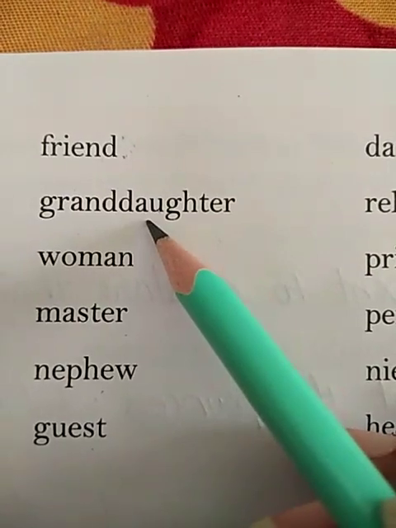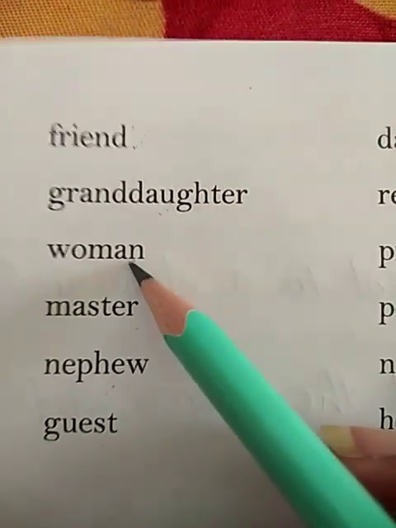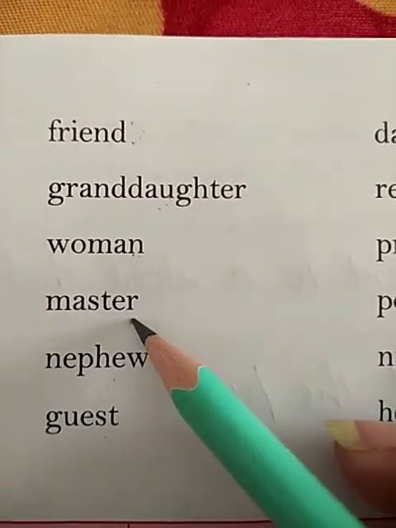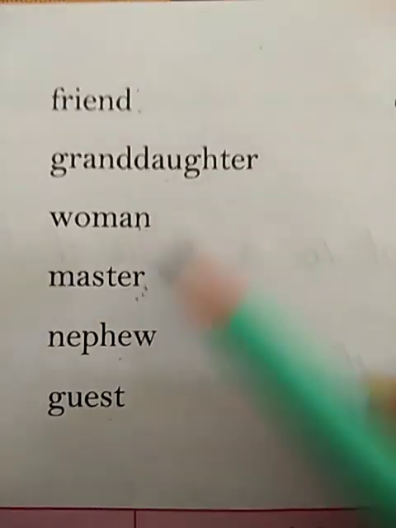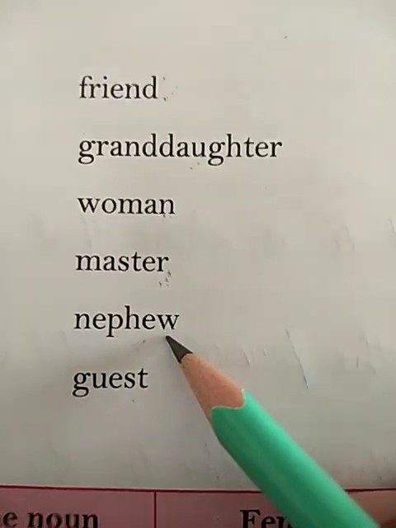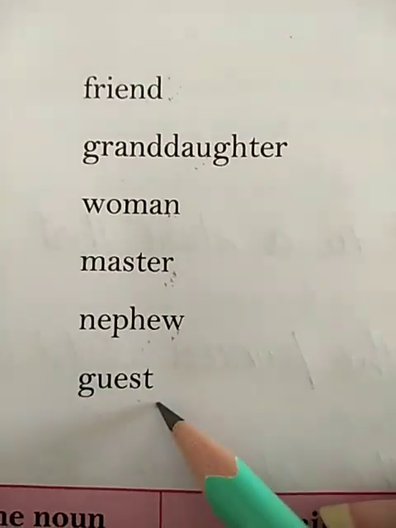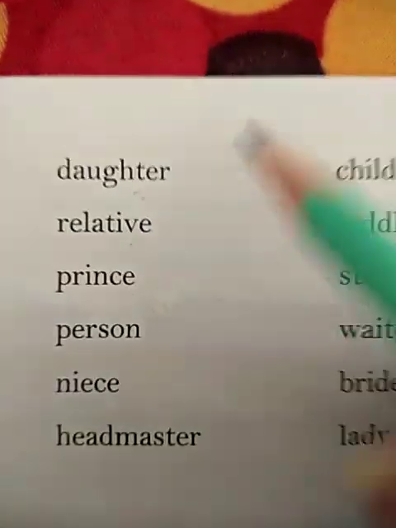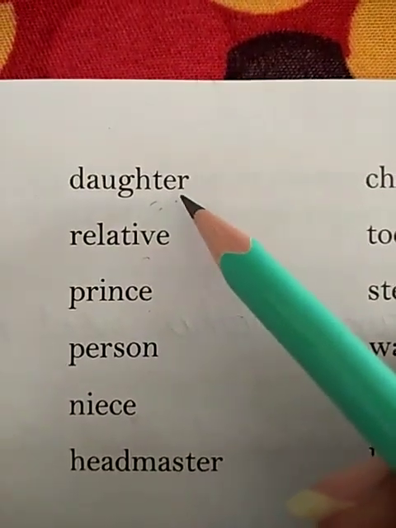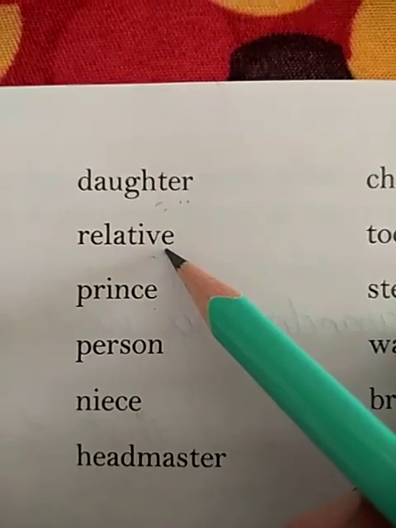Granddaughter, it's feminine. Woman, again it's feminine. Master, master is used to denote a male owner, so it will come in masculine. Nephew, it refers to a male, so it will come in masculine. Guest, guest may be a male or may be female, so it's a common noun. Daughter, again it's feminine. Relative, it's a common noun.